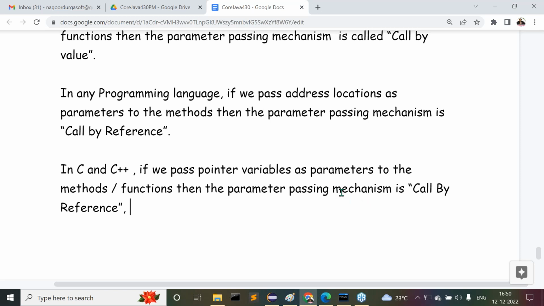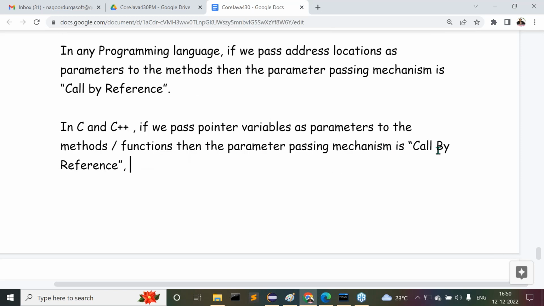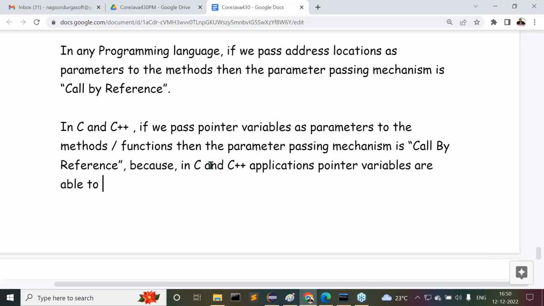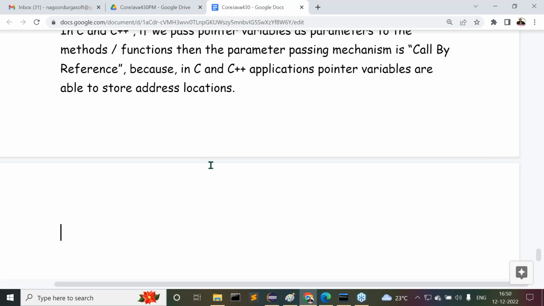How can you say this is call by reference here? Why? Because in C and C++ applications, pointer variables are able to store address locations directly. Am I right or not? Pointer variables are able to store their address locations. Due to that reason, if we pass a pointer variable as a parameter to the method, then the parameter passing mechanism is what they call by reference.